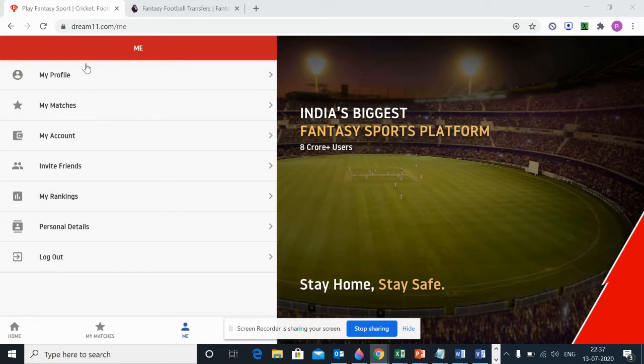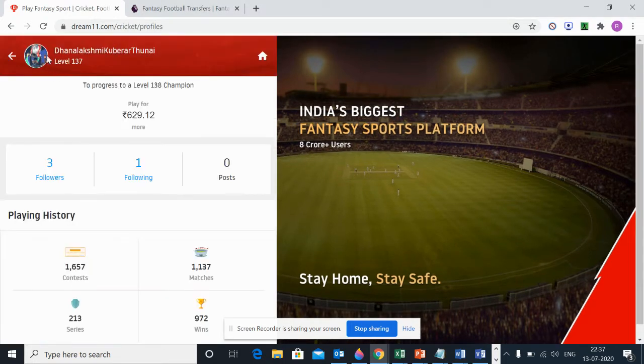So here is my profile in Dream 11. As you can see, I have the display picture of Jurgen Klopp. Obviously, I'm a Liverpool fan and absolutely in love with the gegenpressing style of Jurgen Klopp. Earlier, he had done a great job in taking Borussia Dortmund to the league title against Bayern Munich, and now he's doing the same with Liverpool.